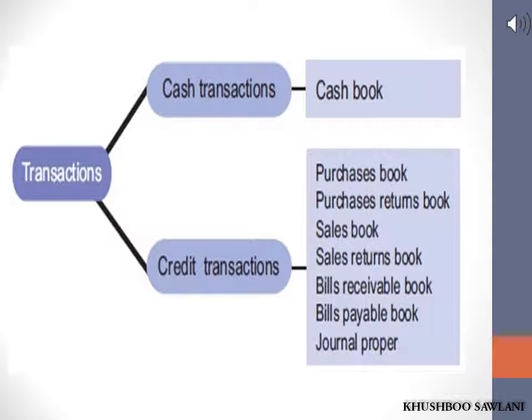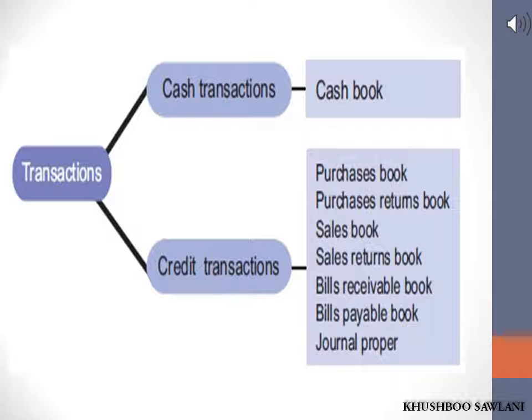Here is a flowchart presenting the transactions of two categories. First is cash transactions for which cash book is to be prepared, and second is credit transactions for which subsidiary books for goods should be prepared. The item with which the business, enterprise or entity deals is called goods by them. As per the study in previous chapter, cloth is goods for clothing traders. The books in which the business entity records credit purchase, sales and return transactions are called goods subsidiary books.